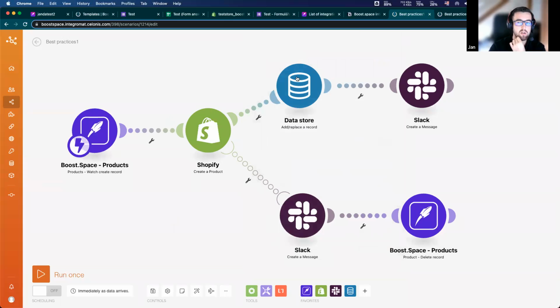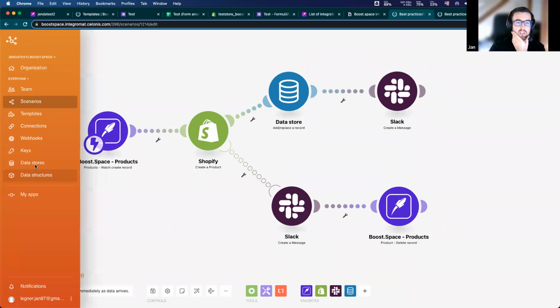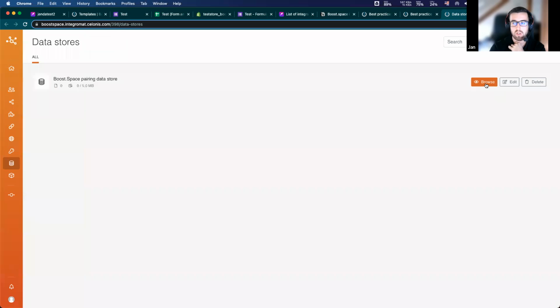So now something about the data stores. Data stores are something like a database, which you can find here, and you can also create your own data store with your own data structure. With every new instance of BoostSpace, we already prepared these data stores for you, which are for pairing records.